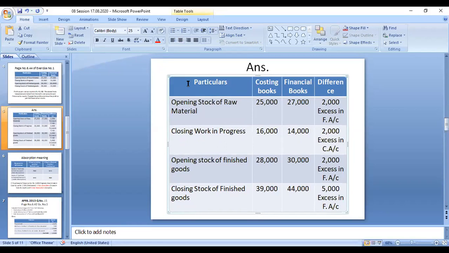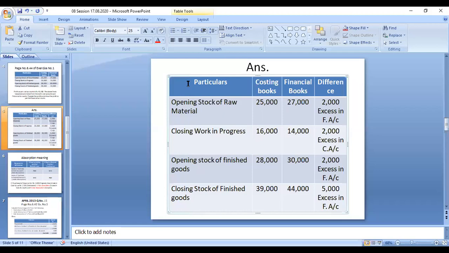So in the financial accounting it shows 2,000 excess. That means under absorption in the cost accounting. The actual amount is 27,000, but they are taking 25,000 in the cost accounting preparations. That is called under absorption.